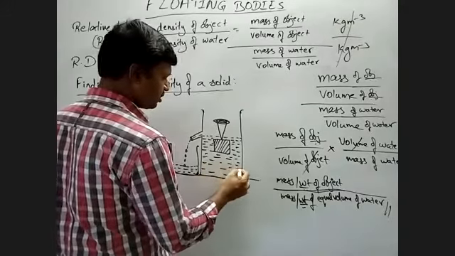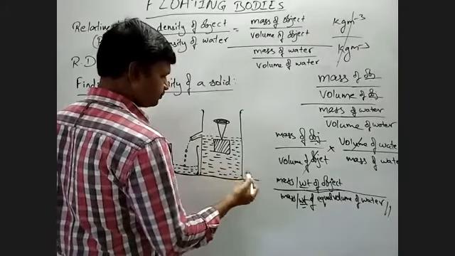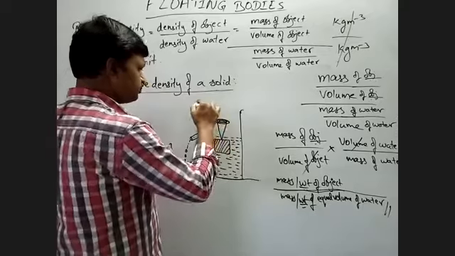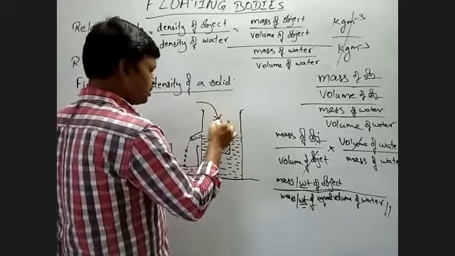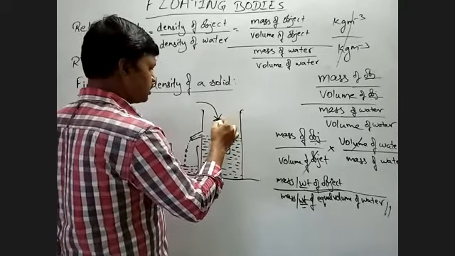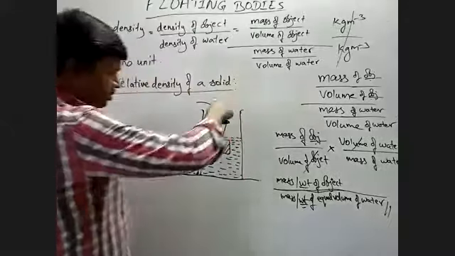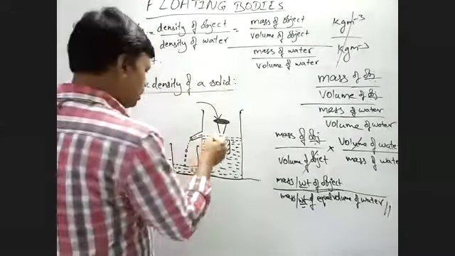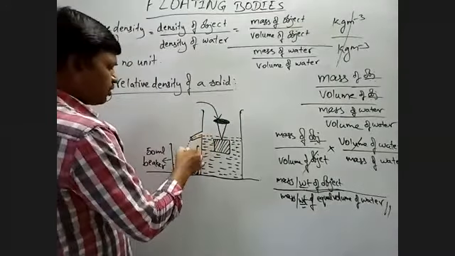To know its what? Volume. Means you can't draw the hand now. So you are making it to draw, and then with the help of the overflow vessel.